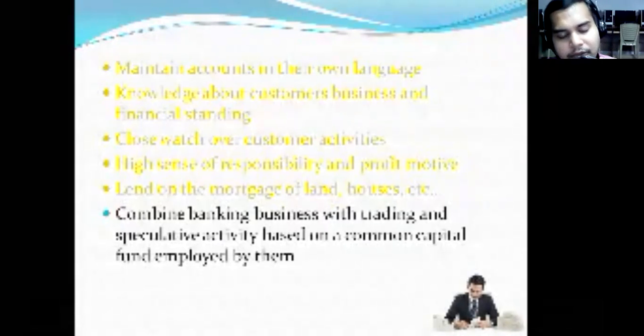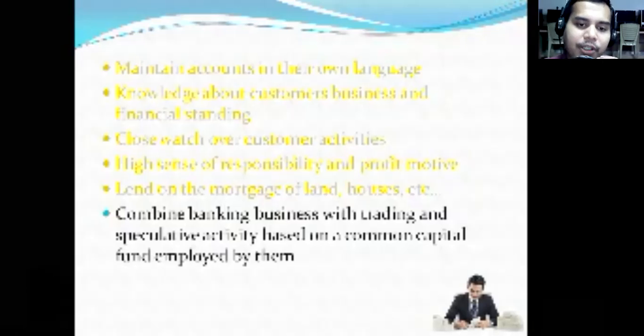That's what has been repeated here once again. They will be combining banking business with trade and speculative business. Speculative activity business is nothing but the share market, which you can take as an example. So they will be mixing them. If you have some vision of Dalal Street in Mumbai, there are some people who completely invest money only in the share market.